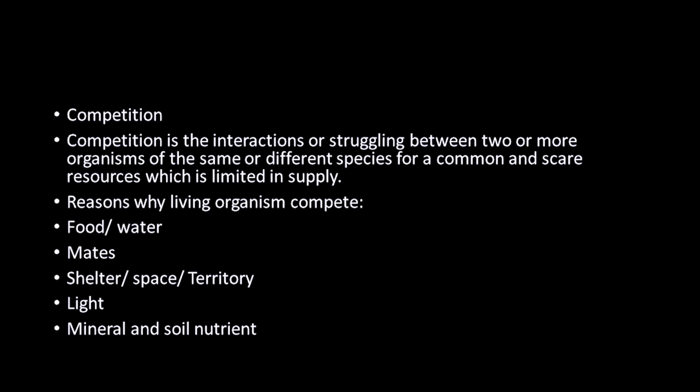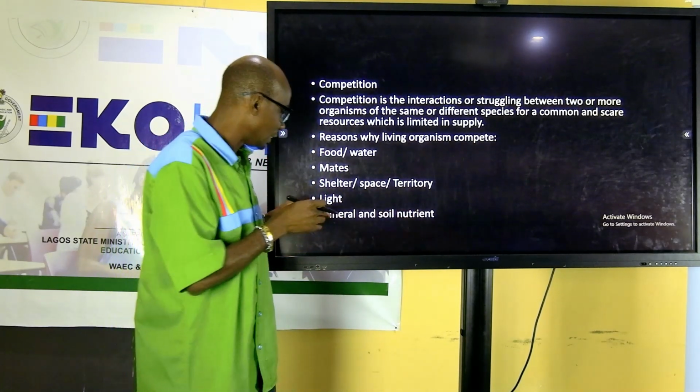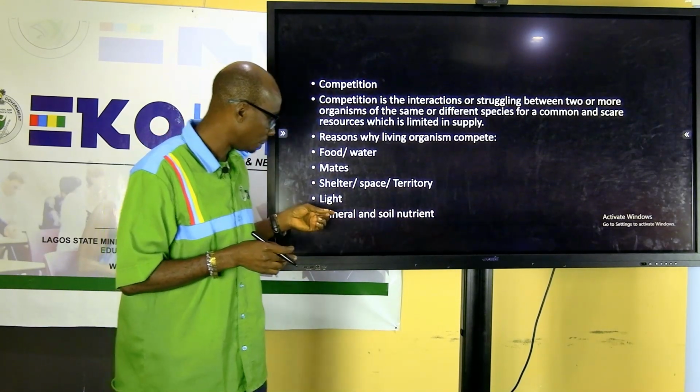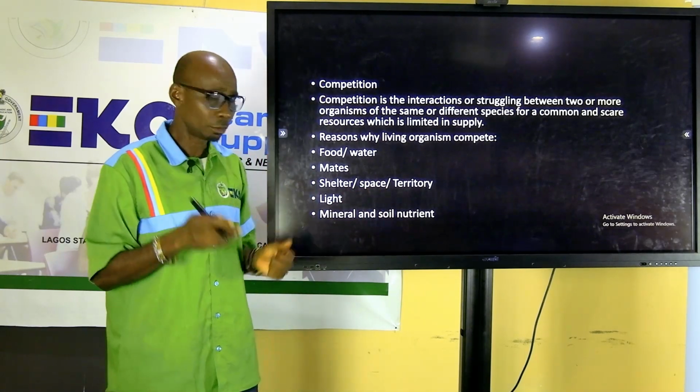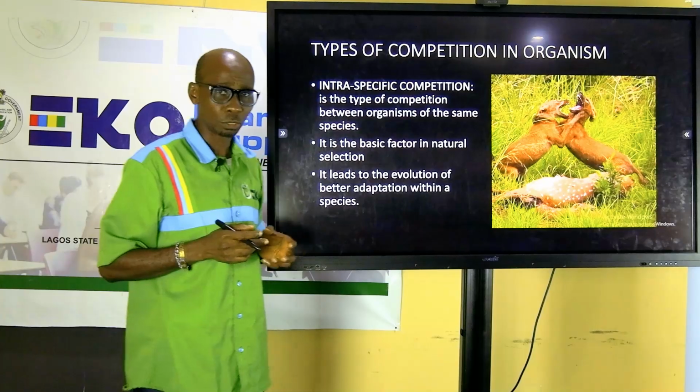Or they fight for shelter, or space, or territory where they reside. Everybody wants to be the lord of his own space, territory, or light. Most plants compete for light, and for mineral nutrients from the soil. If you see too many plants in the same environment, they will definitely be competing for the mineral nutrients in the soil.